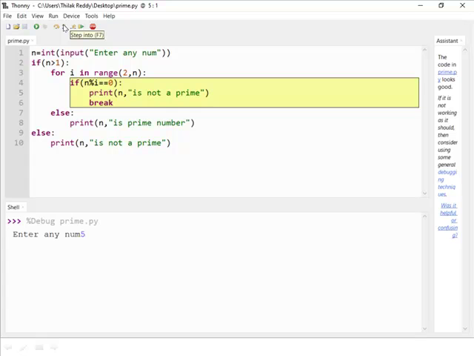So it enters into the for loop body, and here the first condition is the if condition. So in place of n it will take 5. In place of i it will take 2. 5 modulo 2 equal to 0. This condition is false because the remainder of 5 modulo 2 is 1. So it will not enter into the if block. It will go to the for loop increment.